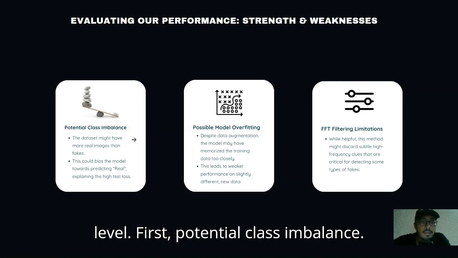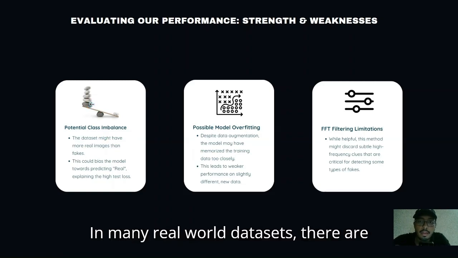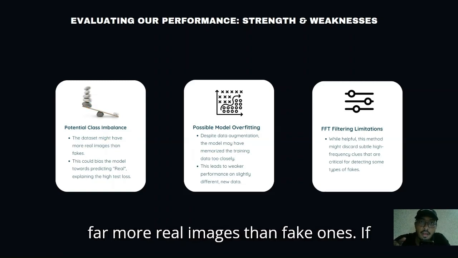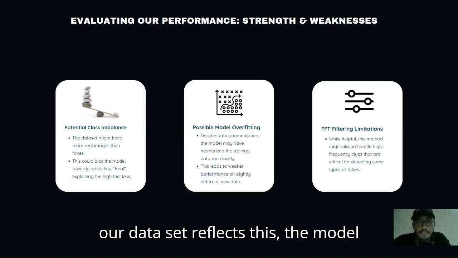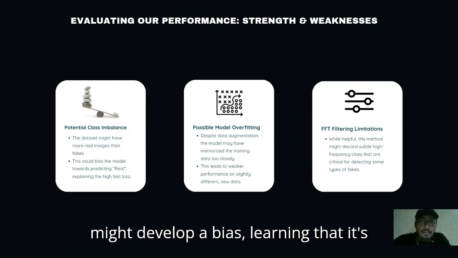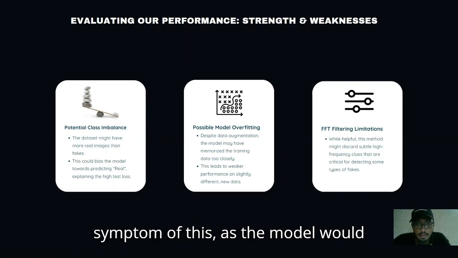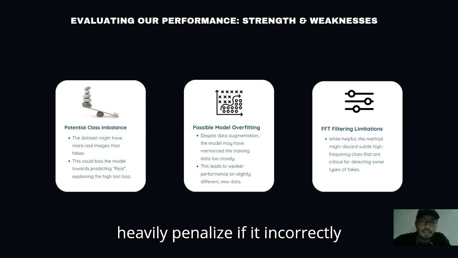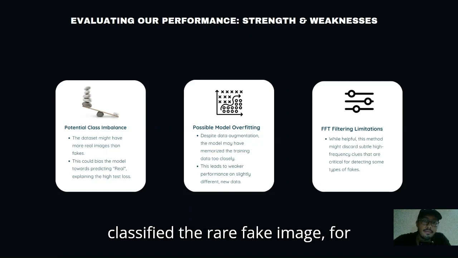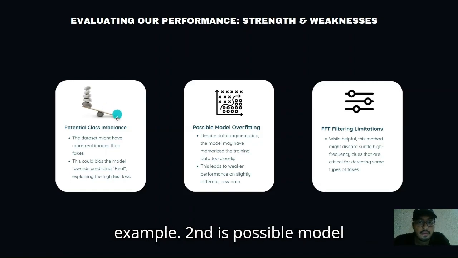First, potential class imbalance. In many real-world datasets, there are far more real images than fake ones. If our dataset reflects this, the model might develop a bias, learning that it's safer to guess real more often. The high test loss we saw earlier could be a symptom of this, as the model would be heavily penalized if it incorrectly classified the rare fake image, for example.